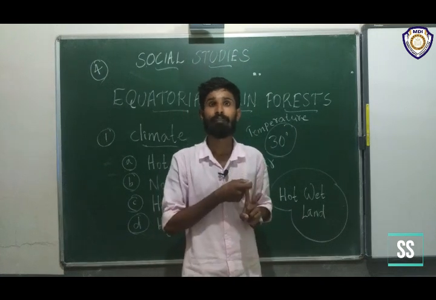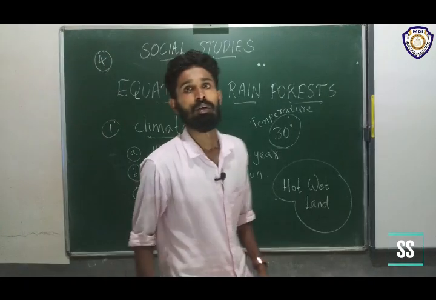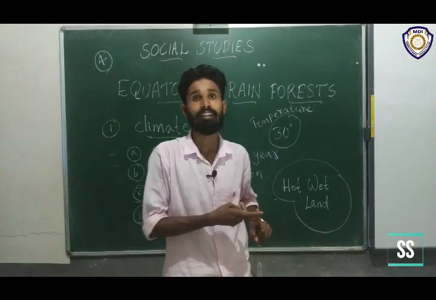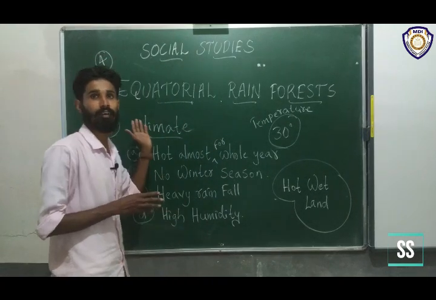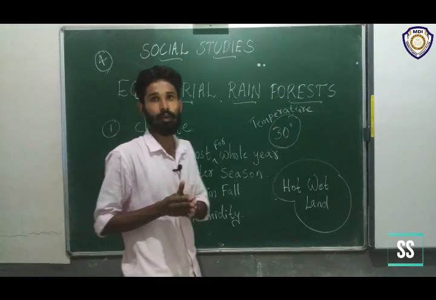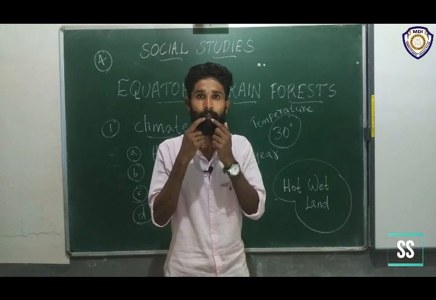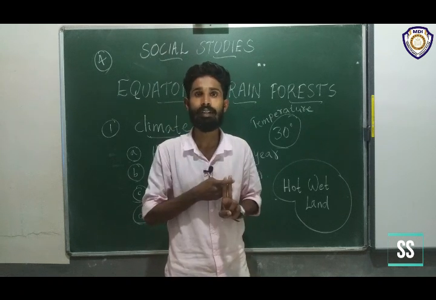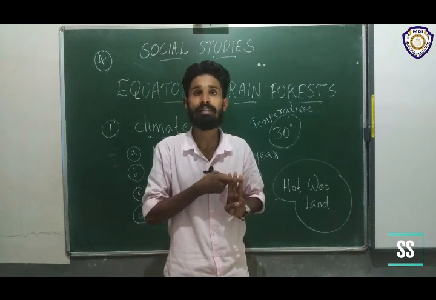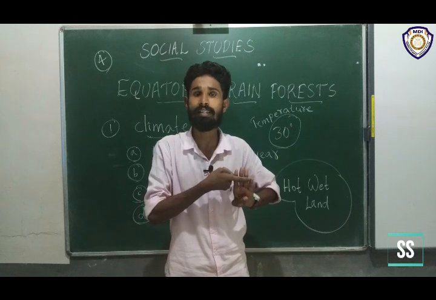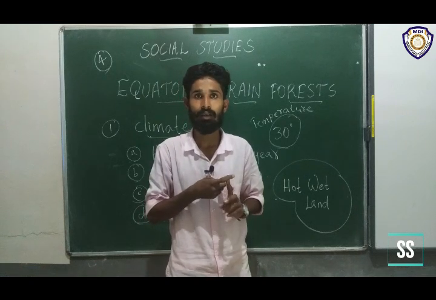First one is South America in the Amazon basin. Next we discuss the places where the equatorial rainforest is found. Do you remember? First one is South America in the Amazon basin. Second one is Africa in the Congo basin. And third one is Australia. And the fourth one is Southeast Asia, Indonesia and Malaysia. Note it down.